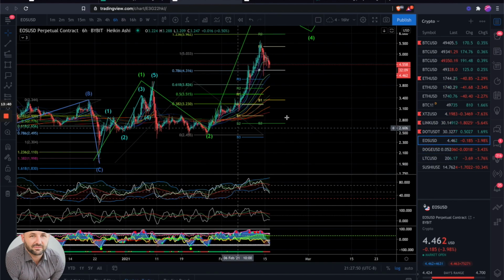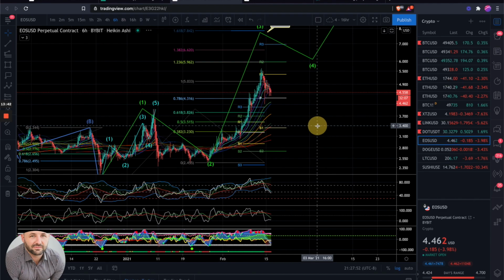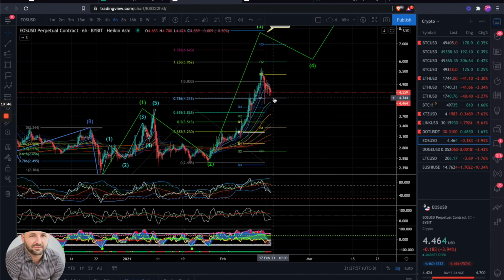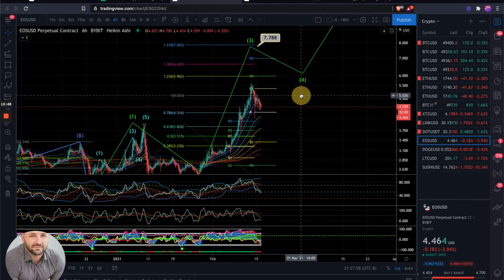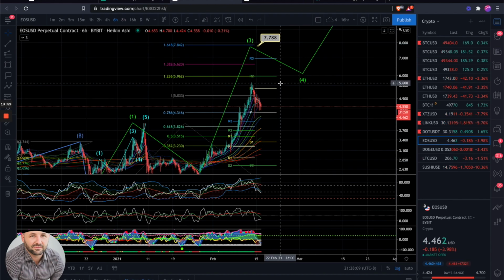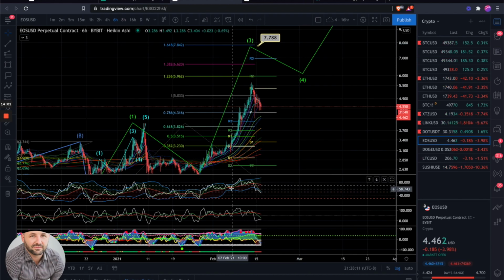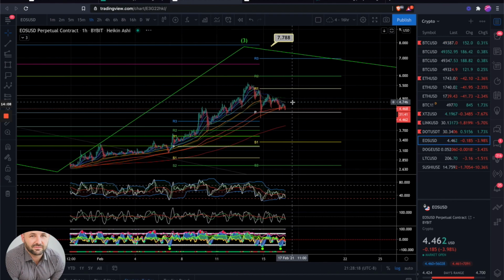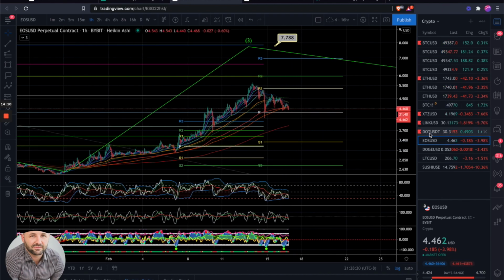EOS, yep, we were looking for a similar thing. This to me looks like overall it's that wave 4 that we're looking at. This pivot has been holding for 4.3. We'll be looking for another leg up to 6.9 and then 7.8 after that. But same thing, we're seeing a nice little bullish divergence print on the higher time frames, as well as some of the lower time frames as well.